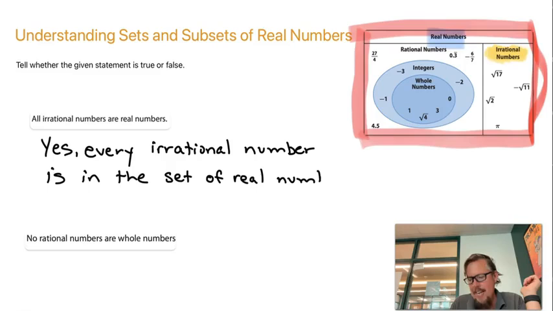Because if we're in that irrational numbers box, we're automatically inside the big real numbers box. Okay, let's take a look at the next one.